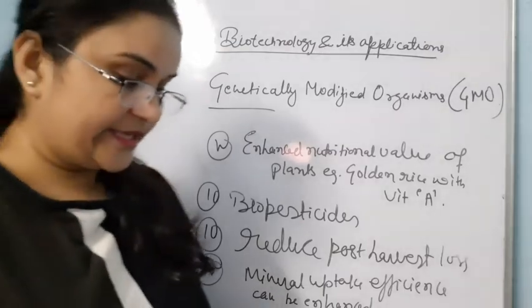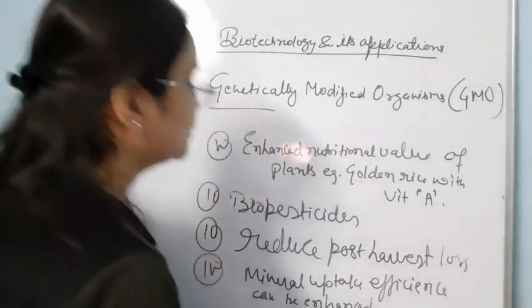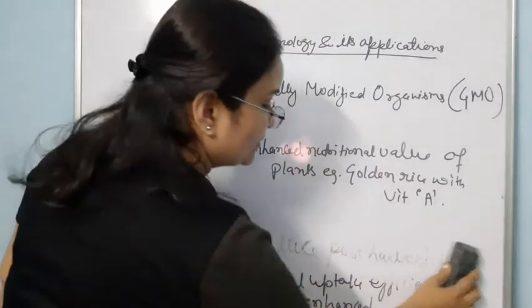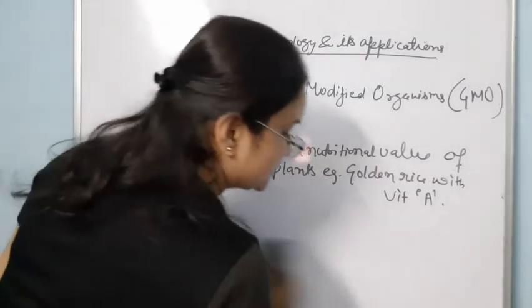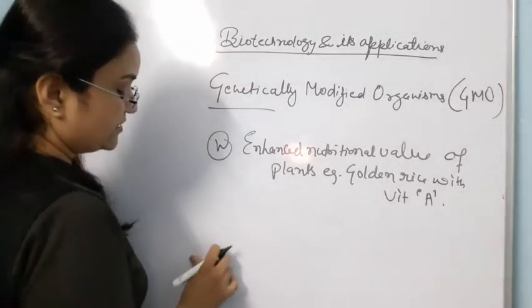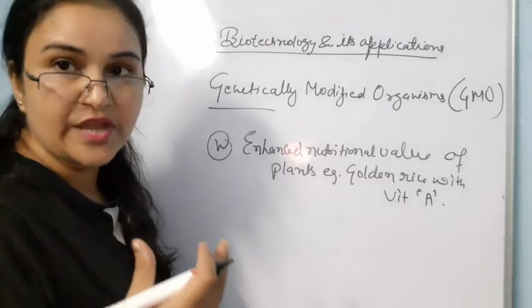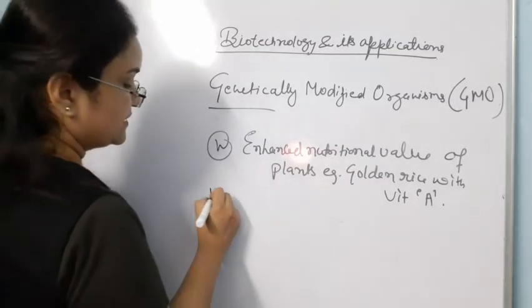Now another thing is to create tailor-made plants for the supply of industrial resources. For example, industrial resources are fuels, starch and pharmaceuticals.